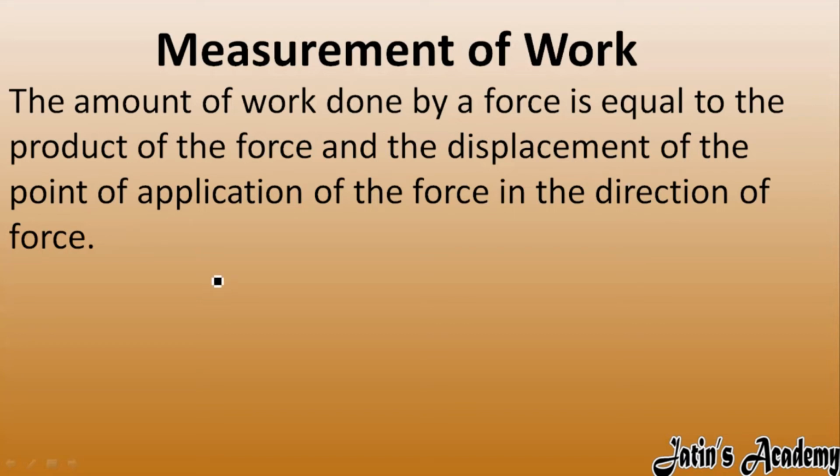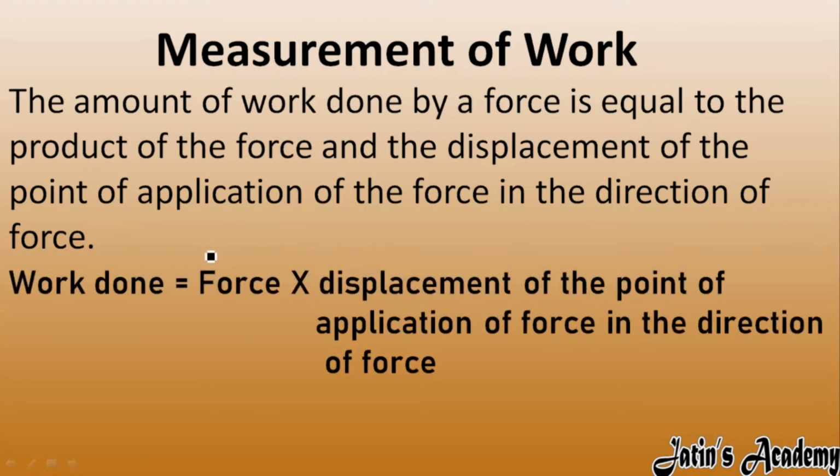What is the meaning of this? Carefully see, the work done formula is force into displacement of the point of application of force in the direction of force. For example, I have one block and I am applying a force on the block. The point where I am applying the force is called the point of application of force.